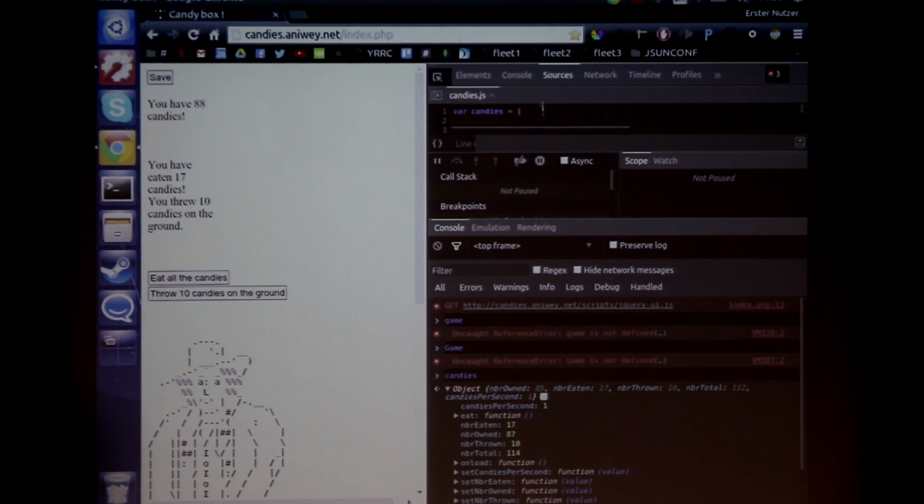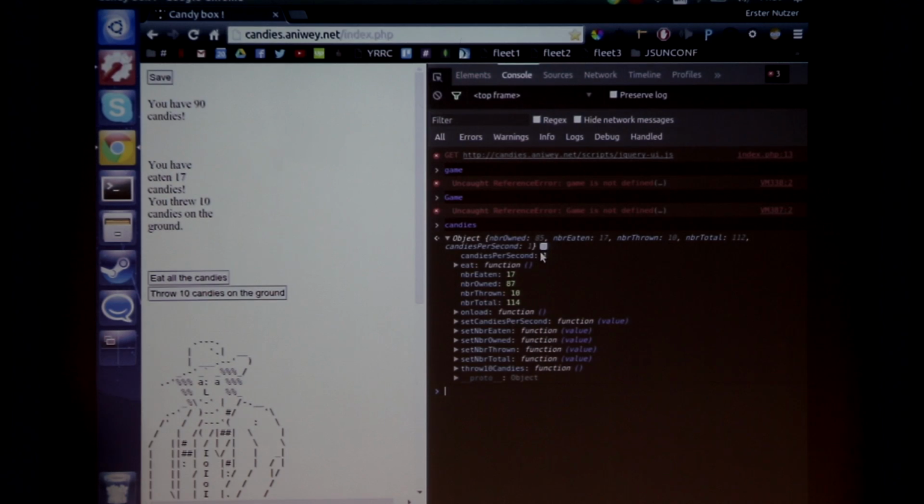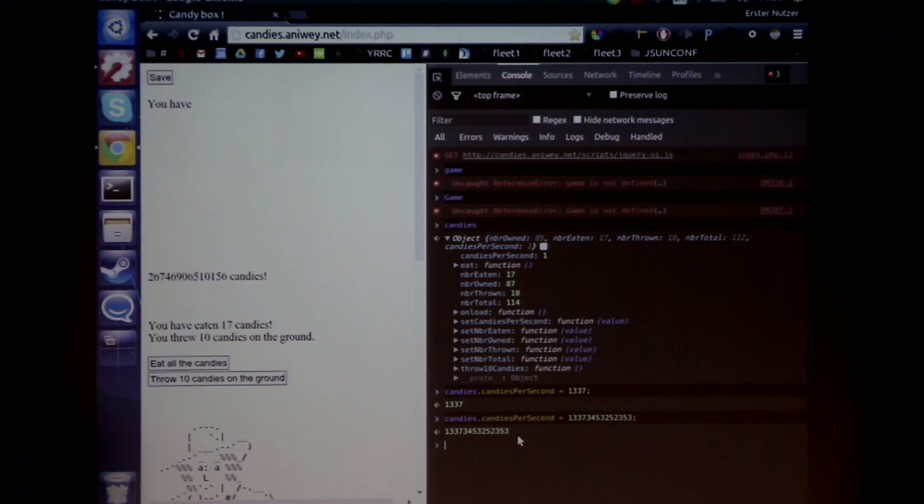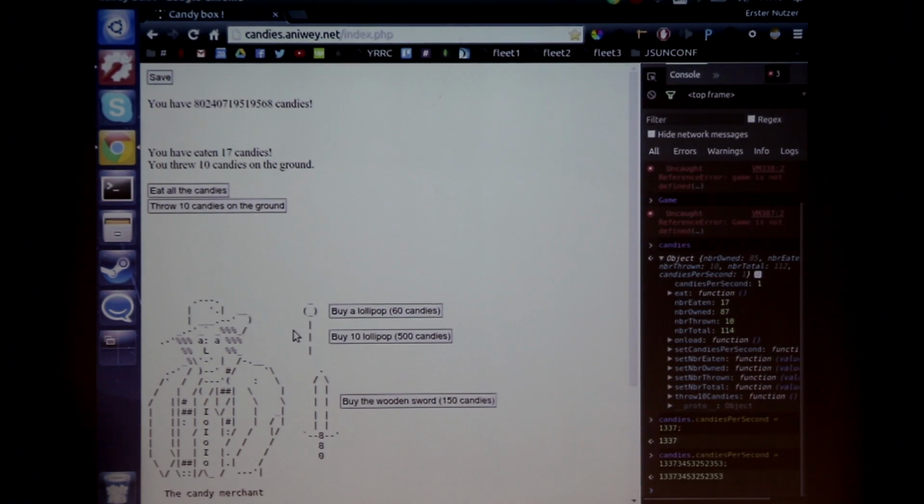So what do I got here? Console, sec. I got candies per second. Oh, that sounds very interesting. Let's try that. Candies per second equals to 1337. Marvelous. So I don't want to wait that long, so try to exploit that a little bit and make the game progress faster. Ah, there's the merchant.